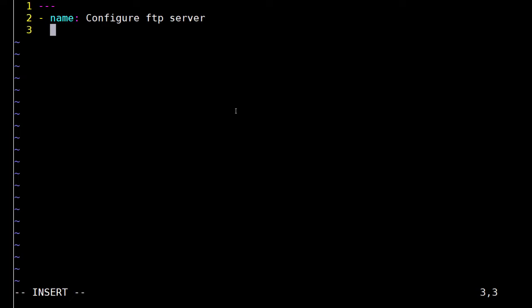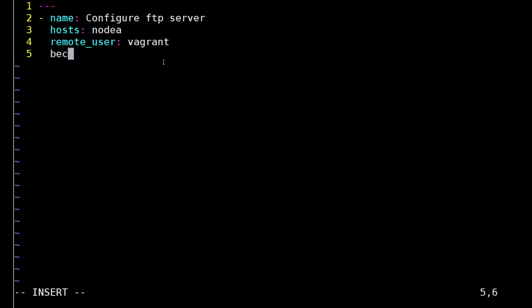Type hosts colon space then node A. This specifies all subsequent plays or tasks will run on node A. Now type remote underscore user colon space vagrant. All subsequent commands on the remote system will be executed as the vagrant user. Passwordless sudo for vagrant is already configured in node A. That way in all my nodes.